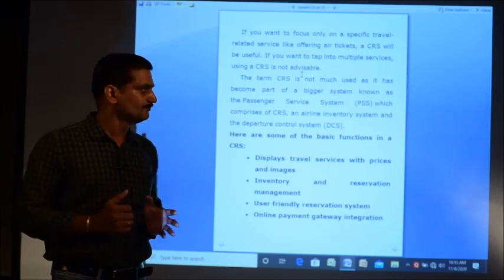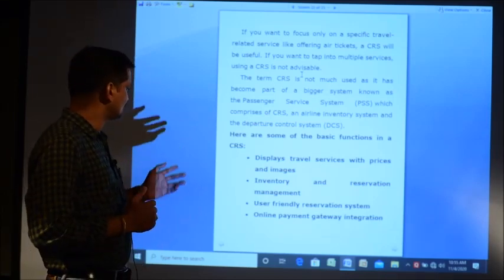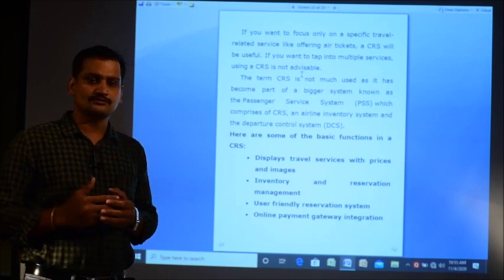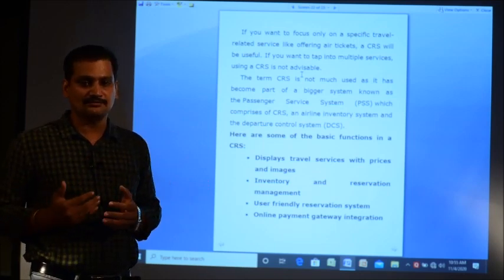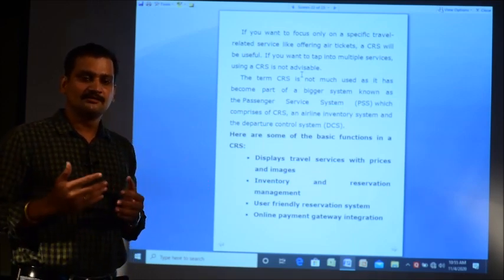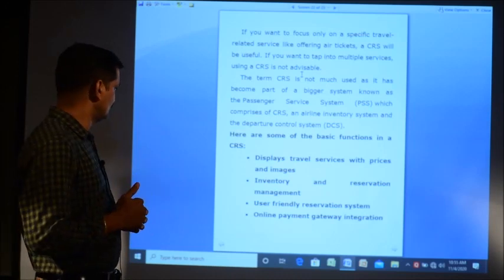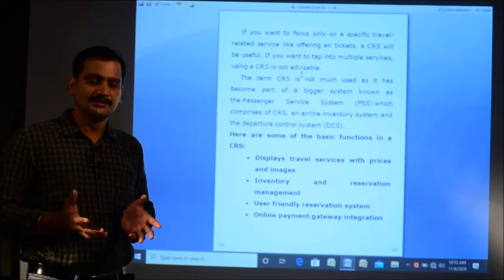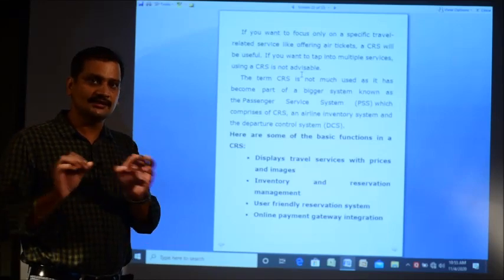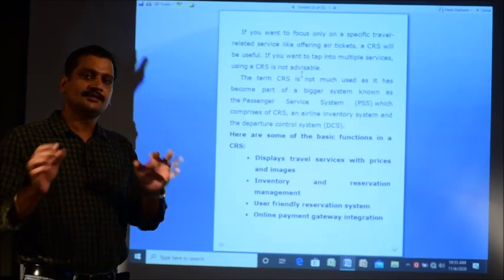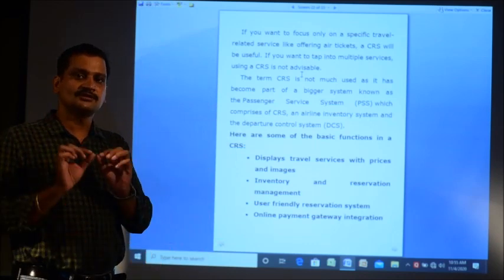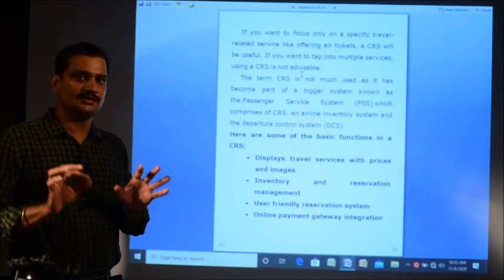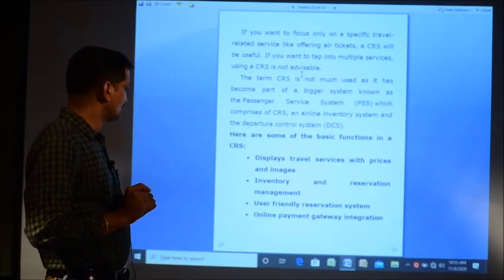Inventory and reservation management also shows the stock, what is available and what is not available, and you make a choice. It is a very user-friendly reservation system. You will not have any need to ask anybody anything, everything is in front of you, you just read, choose and reserve according to your choice.